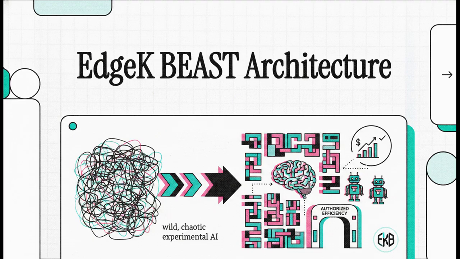Because if you're managing engineering teams that are using AI coding agents, you absolutely need to understand how to architect what we call authorized efficiency. So today, we're going to unpack exactly how to do that using the EdgeK BEAST architecture.